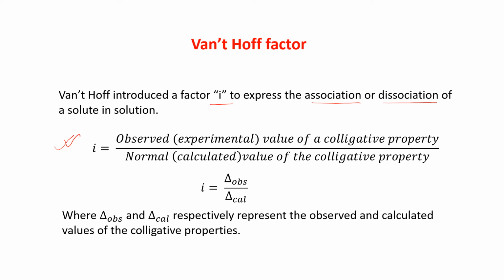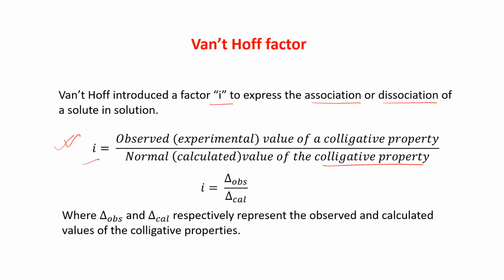i is equal to observed, observed means experimental, the value of the colligative property that we are getting after the experimentation, divided by normal or the calculated, what it should be, the expected colligative property.